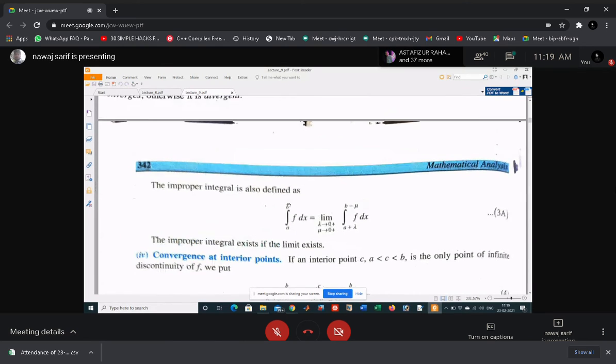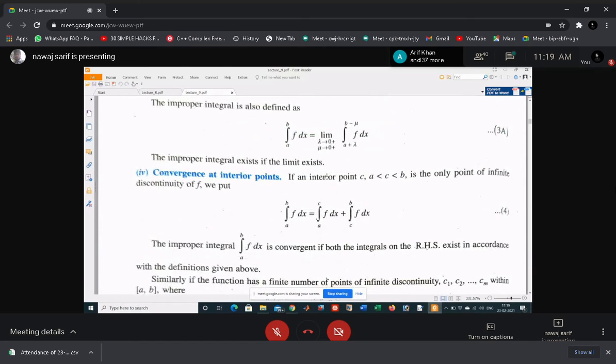This is the third case, and the fourth one is that neither a nor b is a point of discontinuity, but in between a and b there is a point of infinite discontinuity. That means you can write this integral from a to b f(x) dx with c in between, and c is the point of discontinuity.